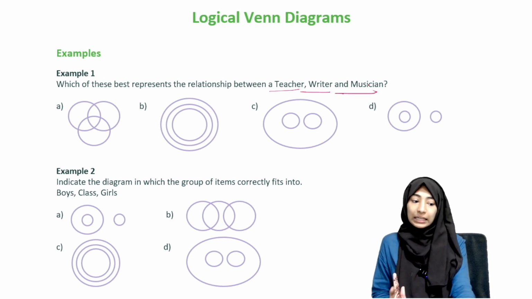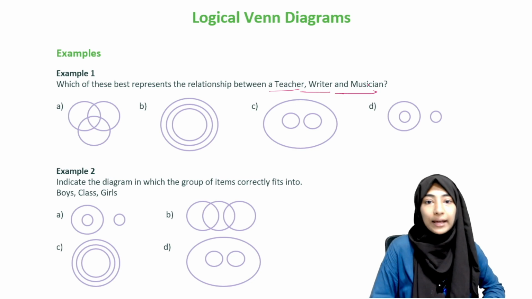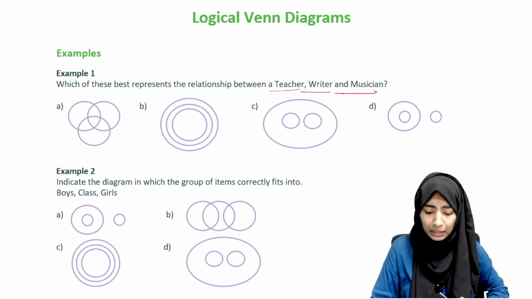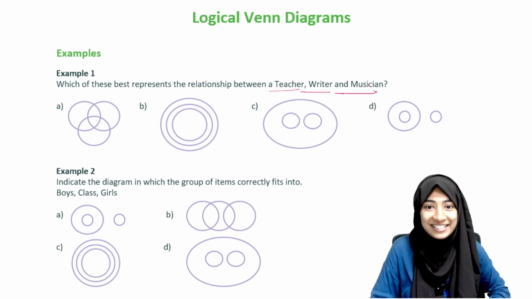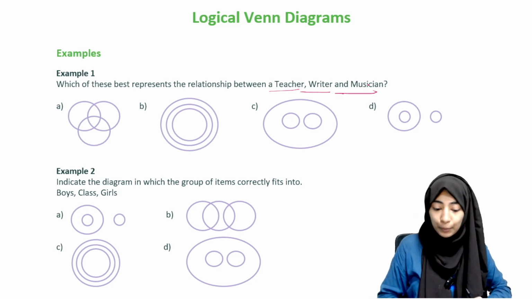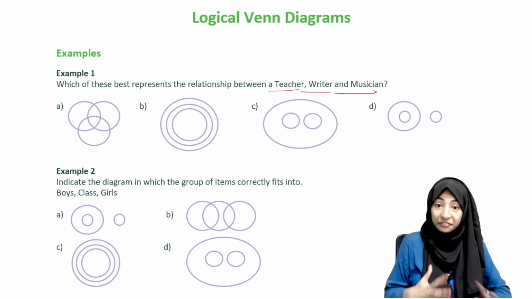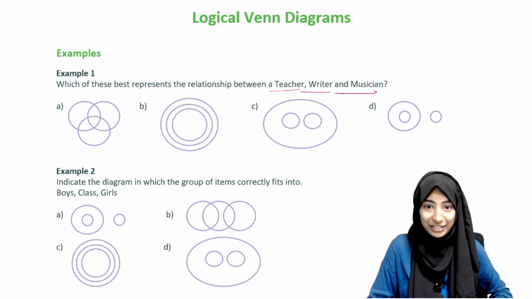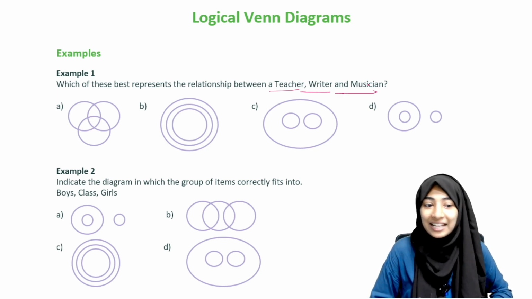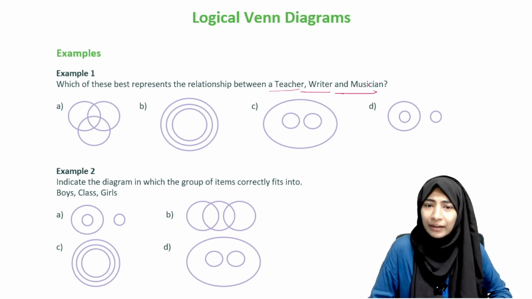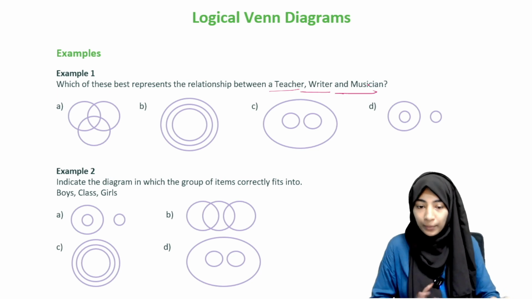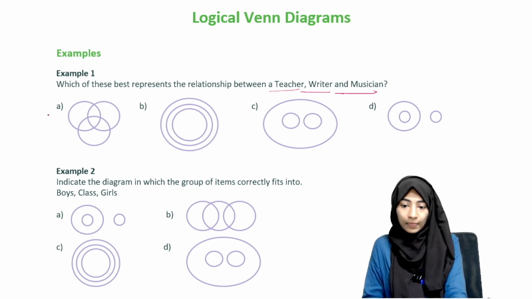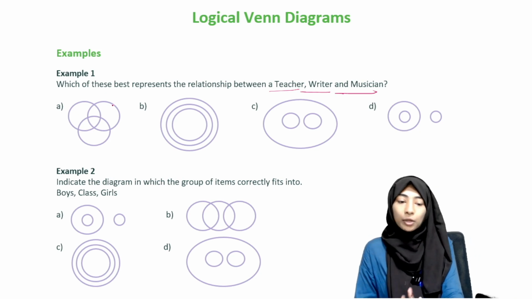The reason why I included this question is that I realized different kinds of students have different interpretations. Students come up with different kinds of answers and they give different kinds of reasons for that. So this is one question where people tend to have different interpretations, right? So the answer to this, okay, we'll go one by one. A is actually right. So okay, what do we mean by A?